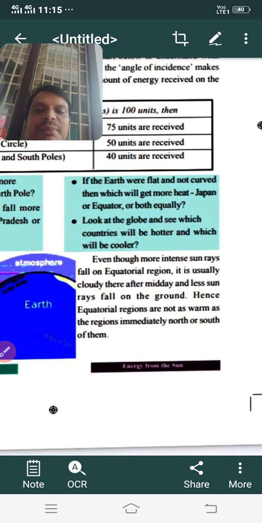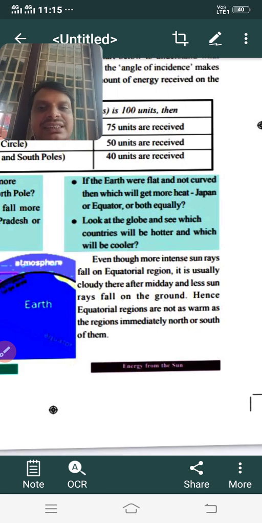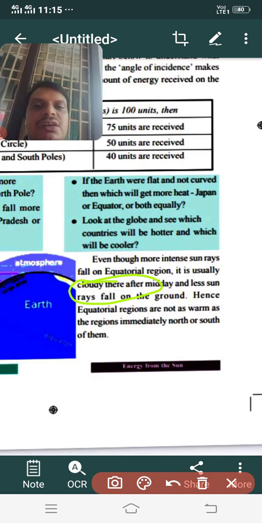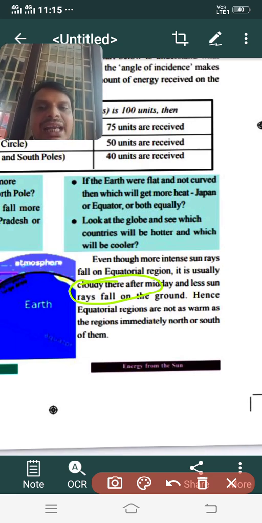And you can see that even though the equatorial region receives much energy, it is not as hot as we would expect. What is the reason for this? You find it is mostly cloudy by midday because of high temperature.